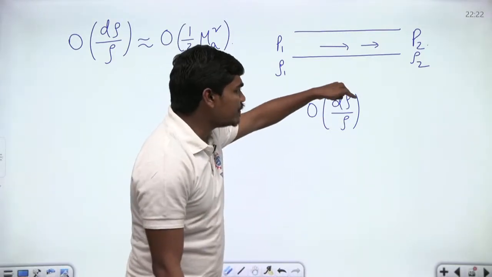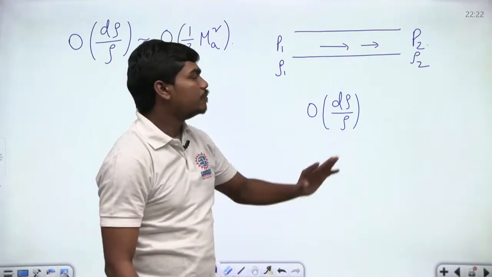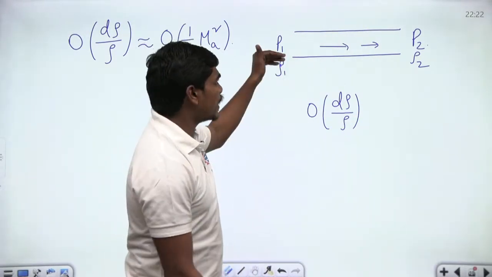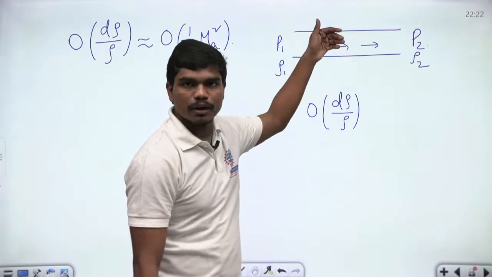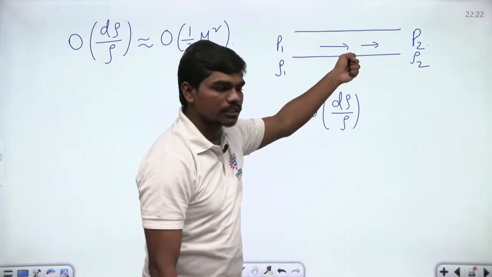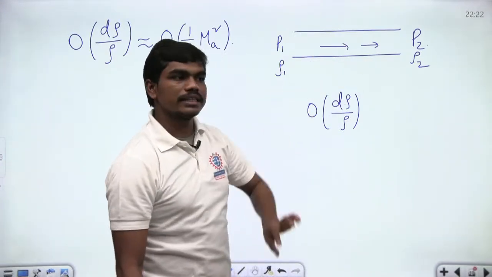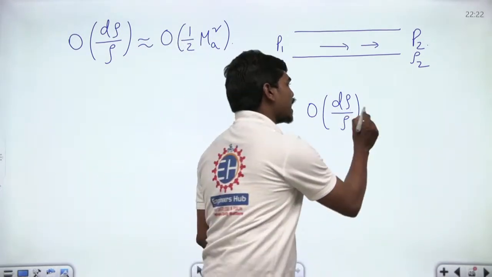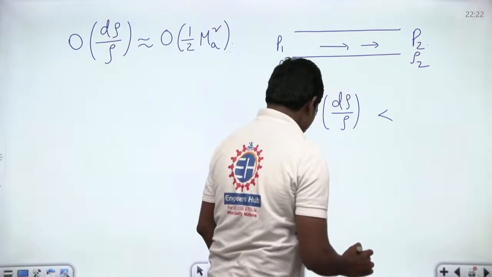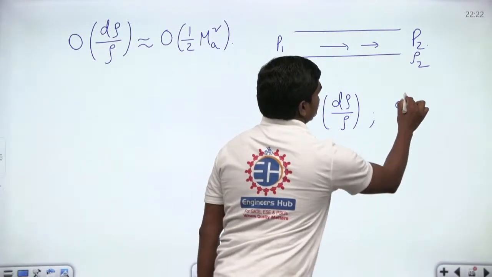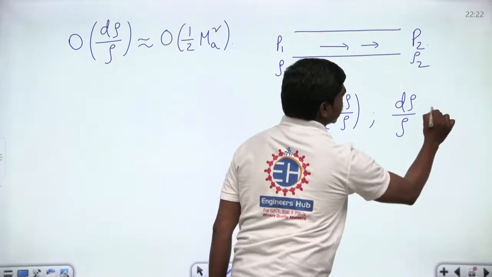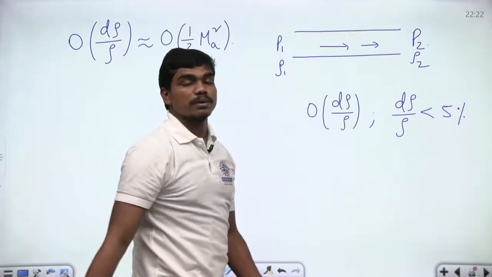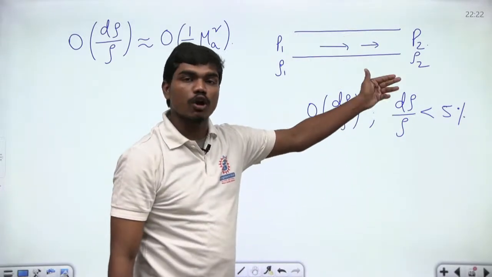If this density variation is less than 5%, meaning throughout the flow, because of the friction, there will be a pressure drop. That's quite common. But because of the pressure drop, there is of course some change in the density of the fluid, correct? But if the fractional change in the density is less than 5%, then we treat this flow as incompressible flow, because the density variations are not more than 5%.